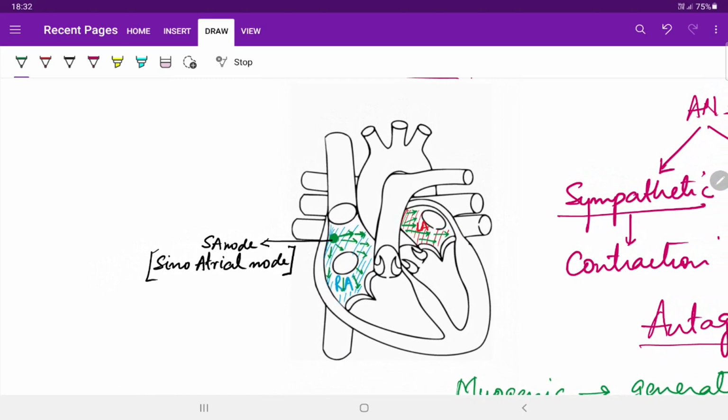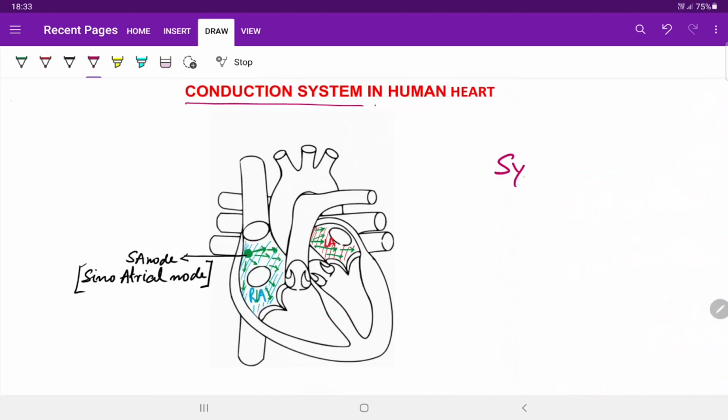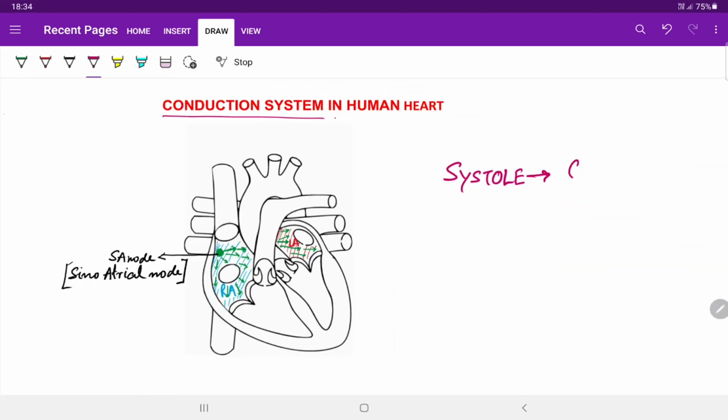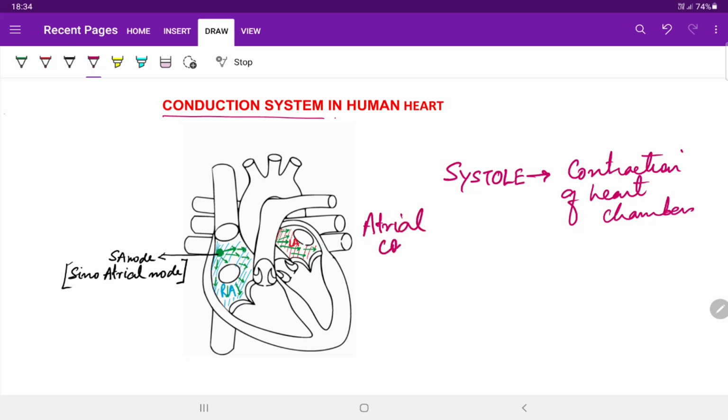Here, the contraction is given a specific term, and that specific term is systole, defined as contraction of heart chambers. So as the excitation signal passes from right atrium to the left atrium, the atria contract, and this contraction is called atrial contraction.